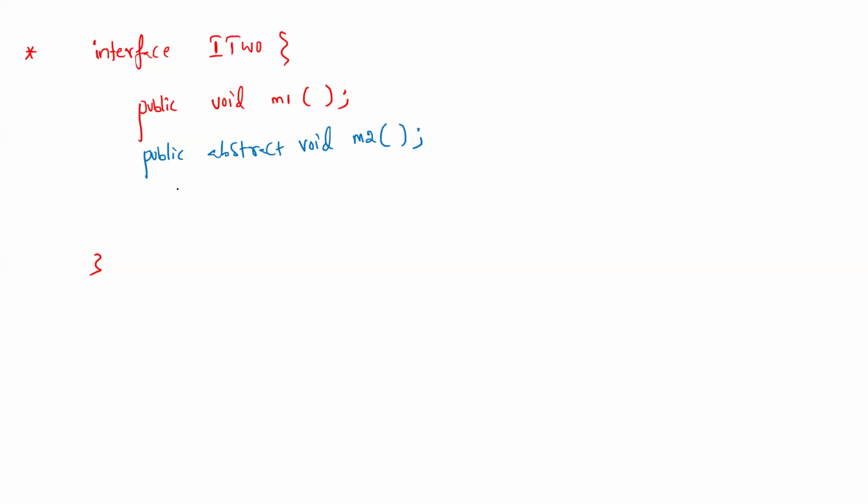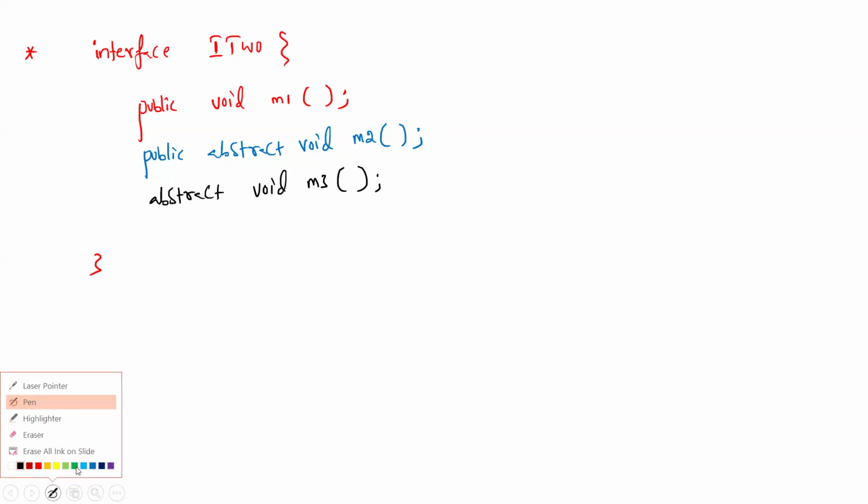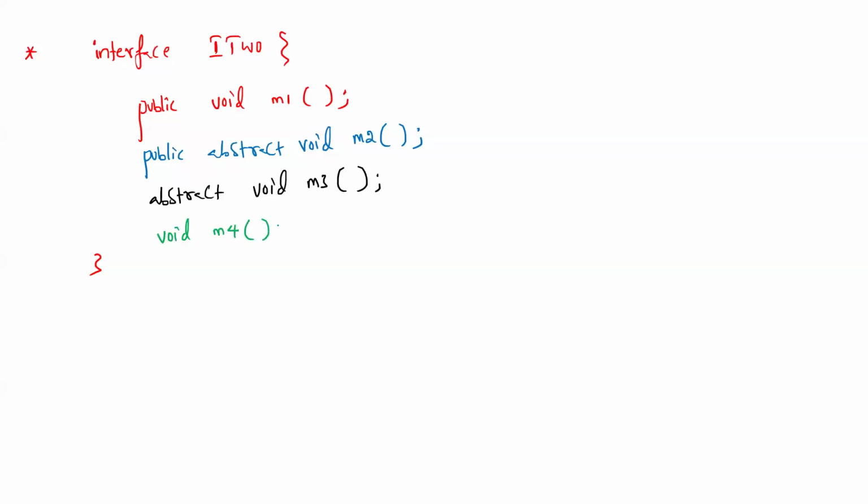The next example: abstract void m3, correct. So the abstract keyword is there. Then void m4, correct.